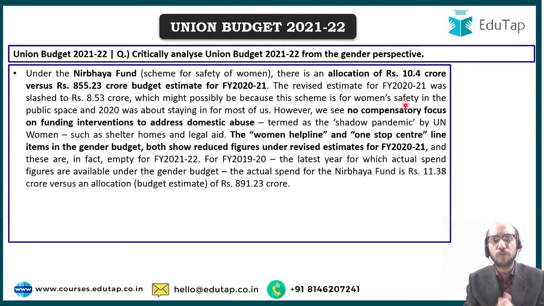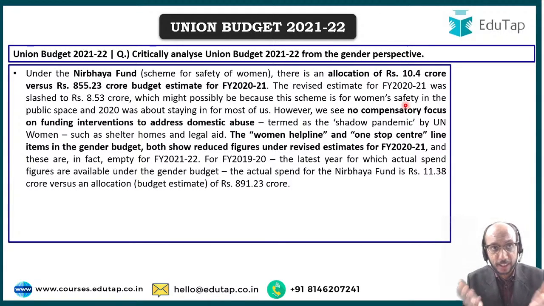And this year also, we have not allocated much to Nirbhaya fund. There is no compensatory focus on funding interventions to address domestic issues. You may have read in the newspaper that because of the pandemic-induced lockdown, everybody was forced to go into their homes, right? And domestic violence, domestic abuse cases went up dramatically all across the world, including in India. Why? Because everybody is locked up, everybody is frustrated, there is stress, there is no escape, you cannot go anywhere, and therefore, domestic violence against women shot up all across the world.